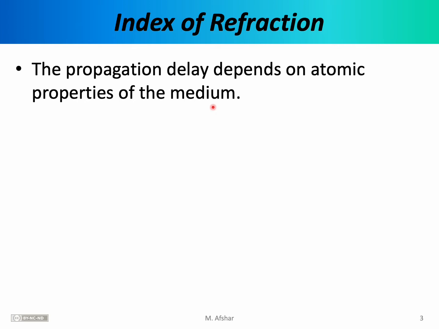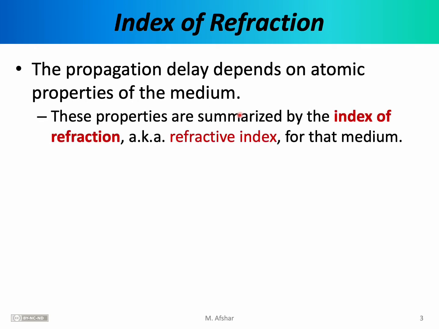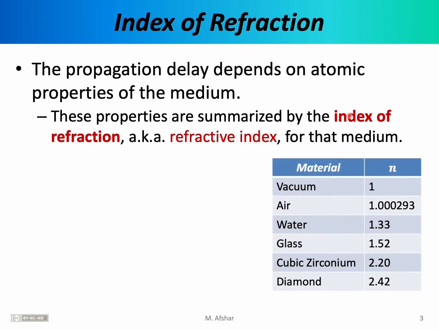All of these complicated atomic interactions can be nicely summarized by a single number, which we call the index of refraction. The index of refraction, which is also known as the refractive index, essentially summarizes the amount of absorption and re-emission that takes place as a particular electromagnetic wave passes through a particular medium. In general, the higher the index of refraction, the more absorption takes place, and therefore the more delayed the electromagnetic wave becomes. Physicists have measured the index of refraction for different media.